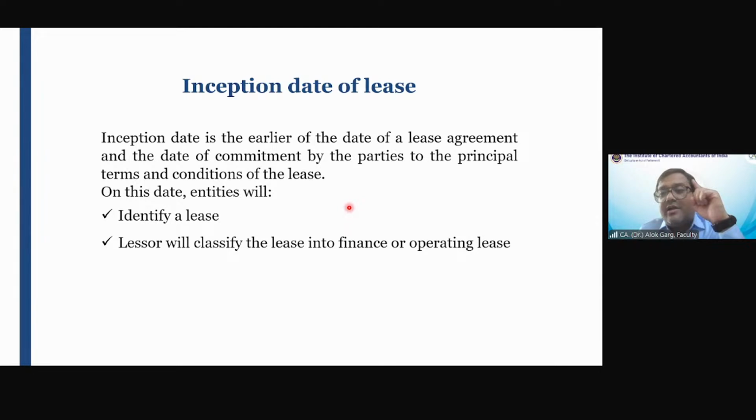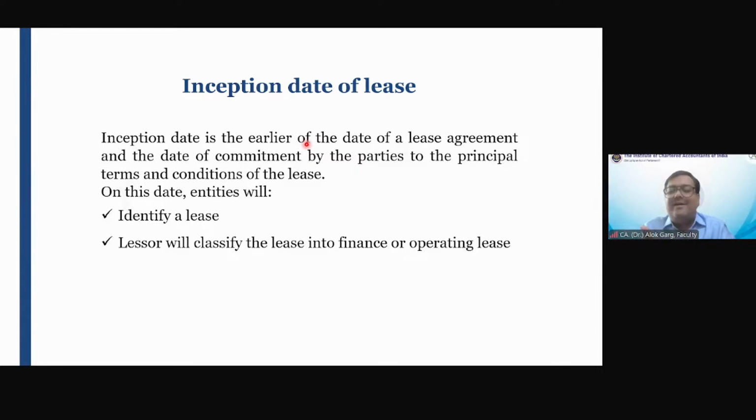But what happens on the inception date? Identification of lease. Identify whether it is a lease or not a lease. What does this mean? Is it an identified asset? Whether a substantive right to replace is there. Your terms and conditions define that. Payment has been made, right? So it is an identified asset. Who is controlling the right to control the use of the asset? So all these will be decided and it will be identified whether it is a lease or not a lease.